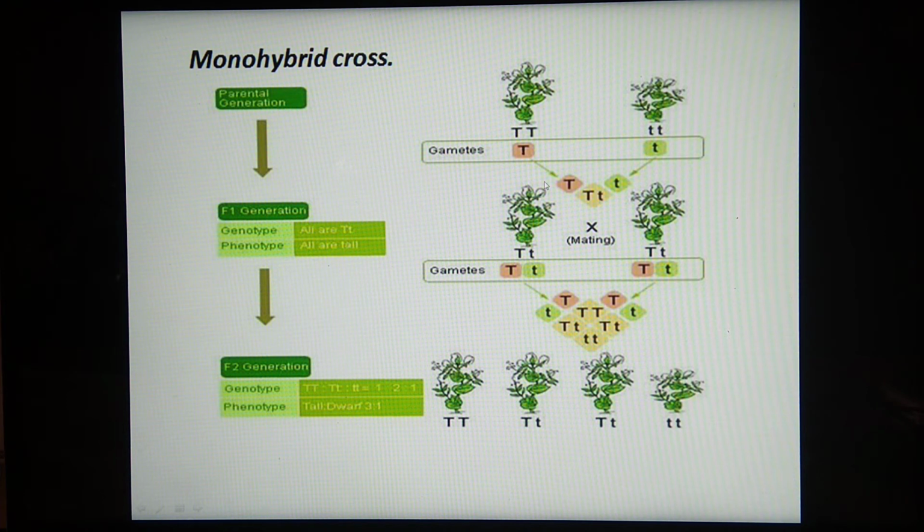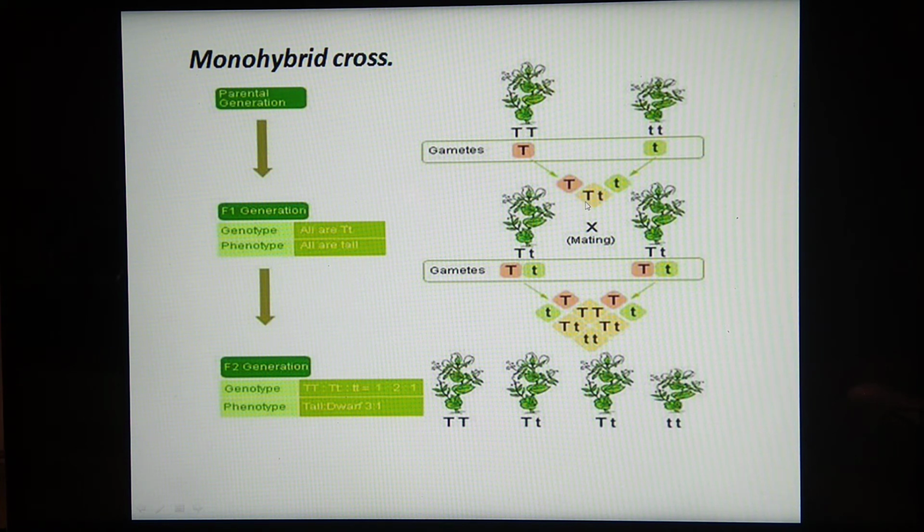So these gametes unite together in the process of fertilization. This capital T and this small t unite together and result in the formation of a plant having genotype capital T, small t. When this type of genotype is there, both plants produced are tall. Why are these two plants tall?